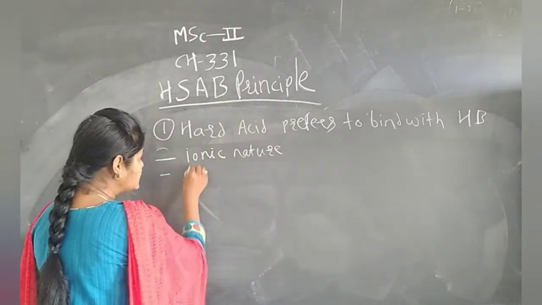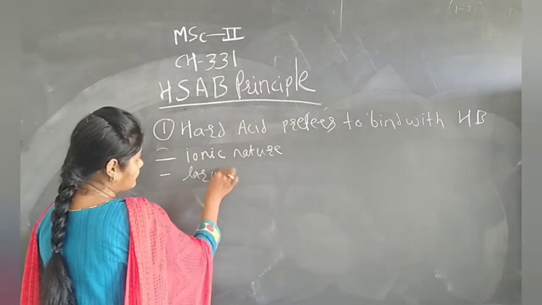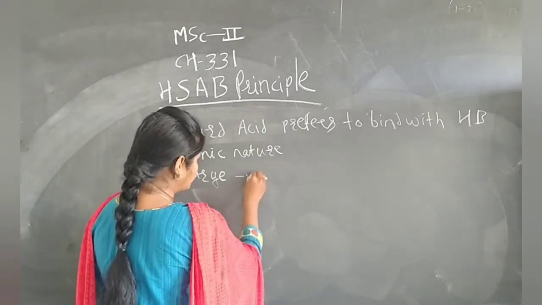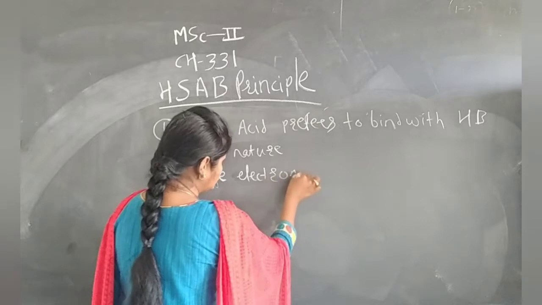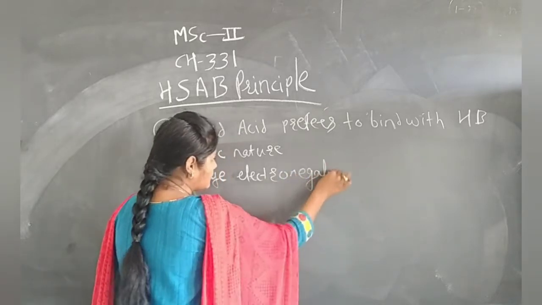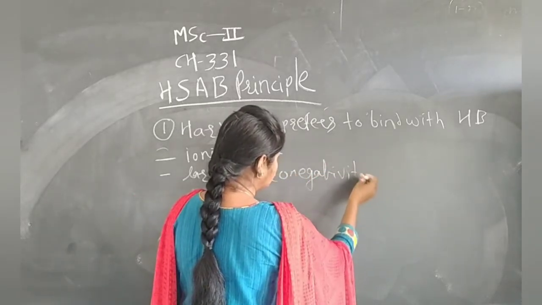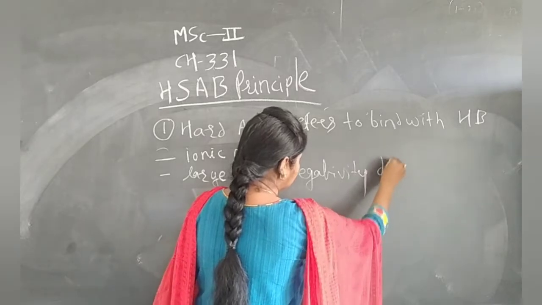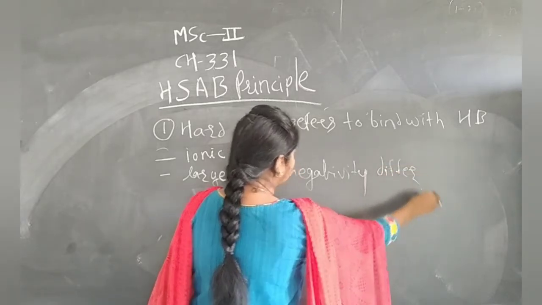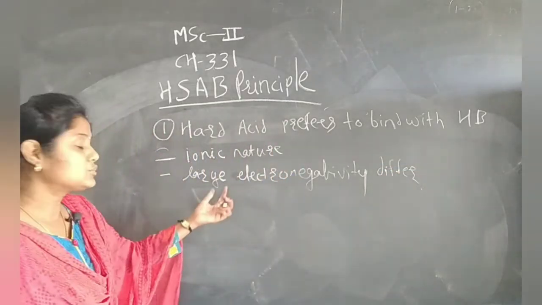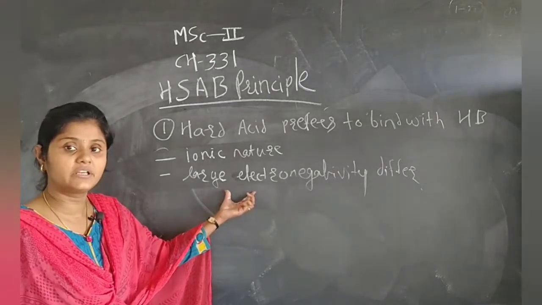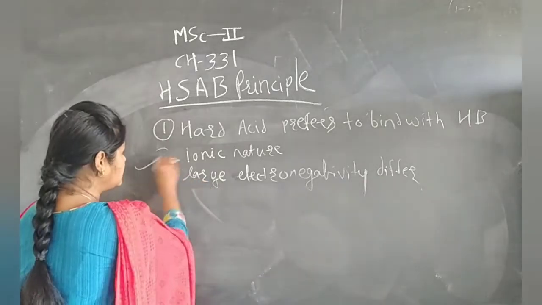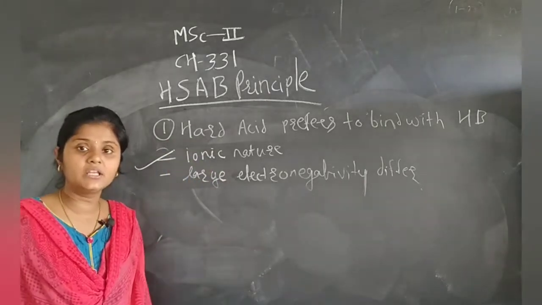There is a large electronegativity difference. If your molecule contains two atoms which have a large difference in their electronegativity, definitely the bond present between them is ionic in nature.